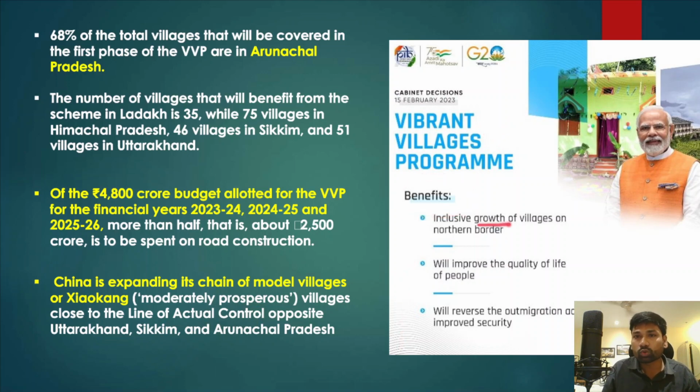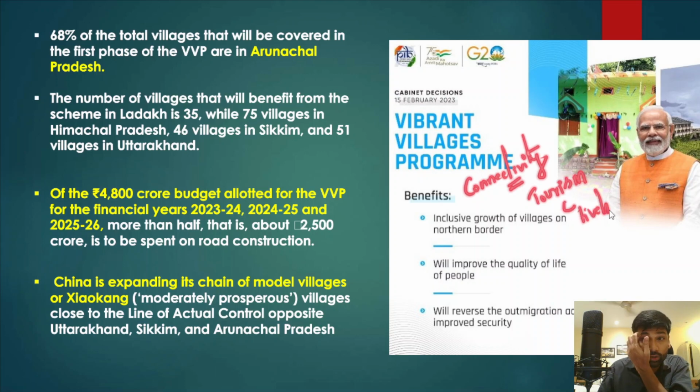Inclusive growth of villages on the northern border. When we develop roads and improve connectivity in those border areas, it will give a lot of boost to tourism. Tourism generates a lot of livelihood opportunities, and then it will arrest the migration of people from those border areas.